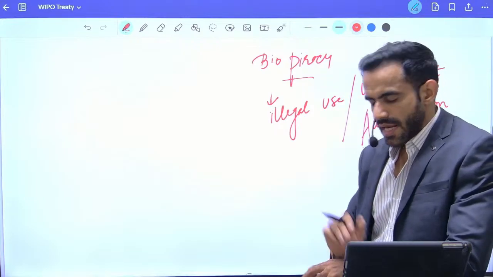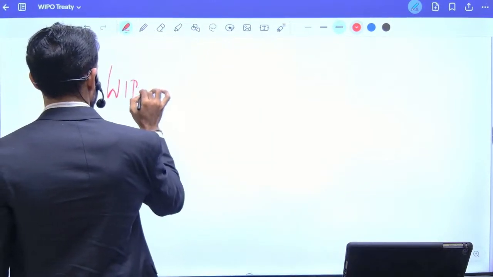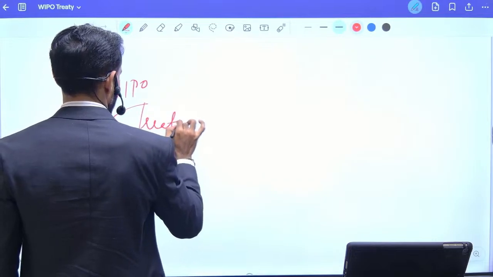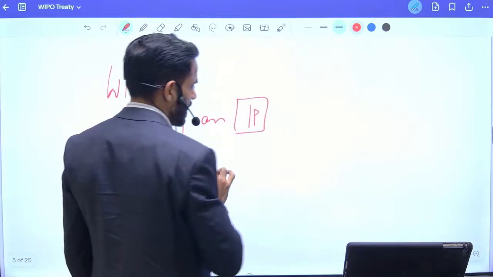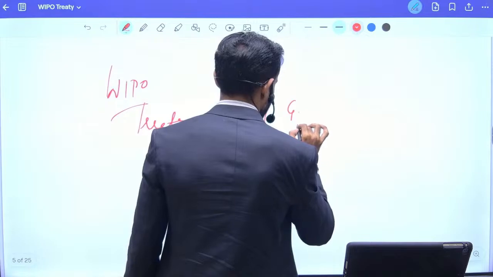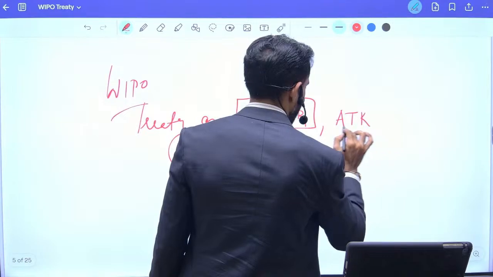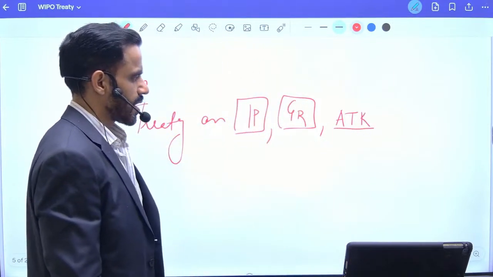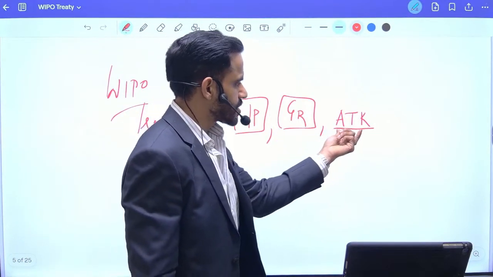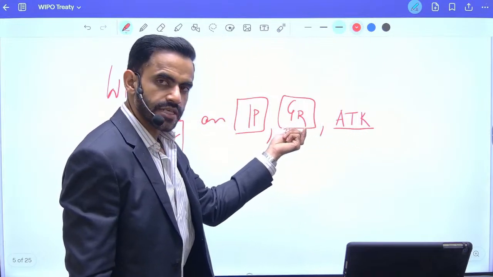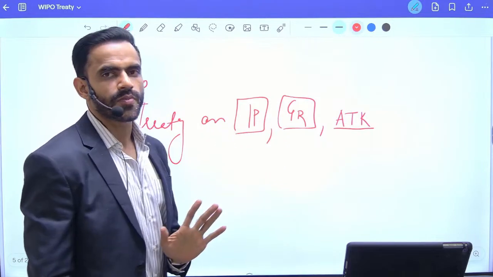Okay. Now let's try to understand what is the goal of this WIPO treaty. Three terms are there: IP. What is IP? Intellectual property right. GR, that is genetic resources, and ATK. What is ATK? Associated traditional knowledge. So in this particular example, the use of turmeric for healing is traditional knowledge. Turmeric is a genetic resource, and if any company is trying to get a patent for that, that is intellectual property.